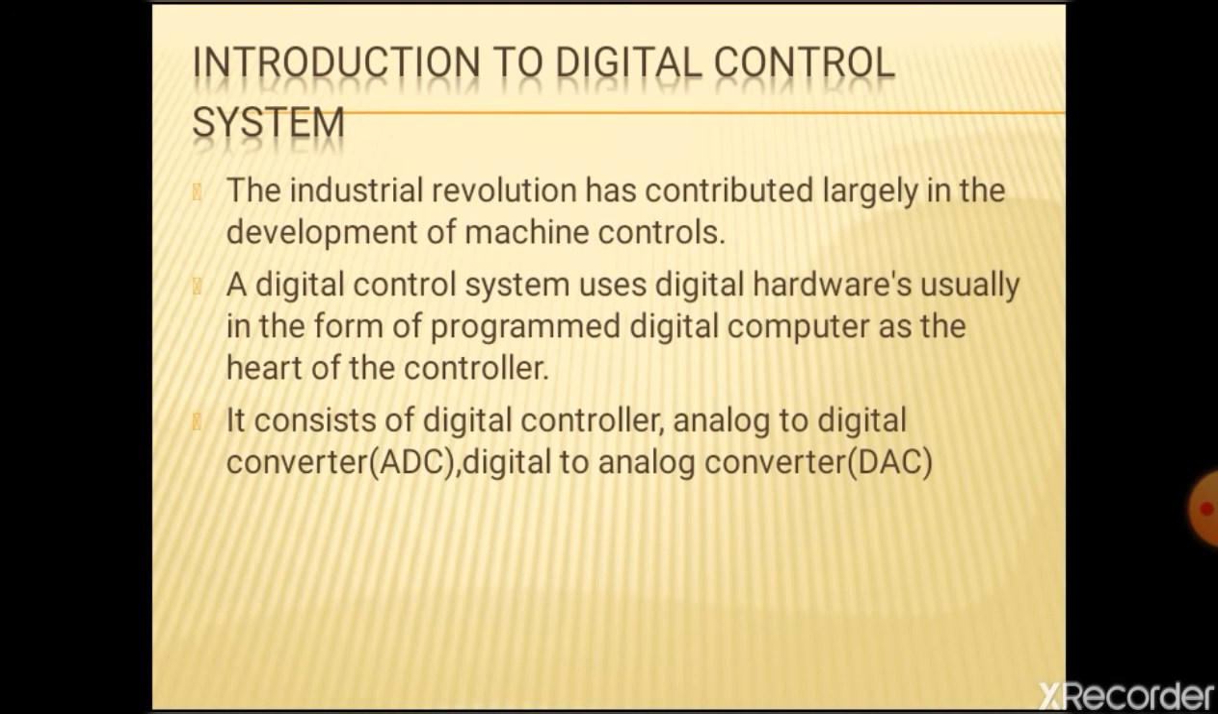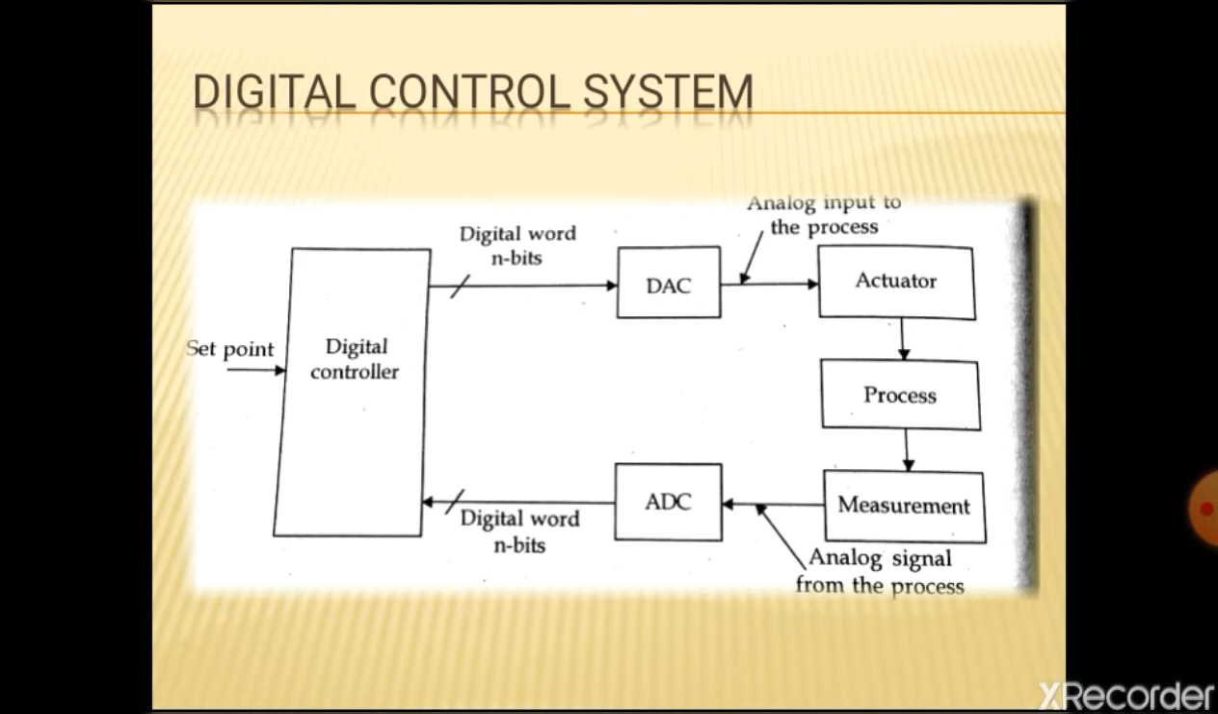Introduction to digital control system. The industrial revolution has contributed largely to the development of machine controls. A digital control system uses digital hardware, usually in the form of programmed digital computers, as the heart of the controller. It consists of a digital controller, analog to digital converter, and digital to analog converter. This is the diagram of a digital control system, which consists of a digital controller, digital to analog converter, analog to digital converter, actuator, process, and measurement.